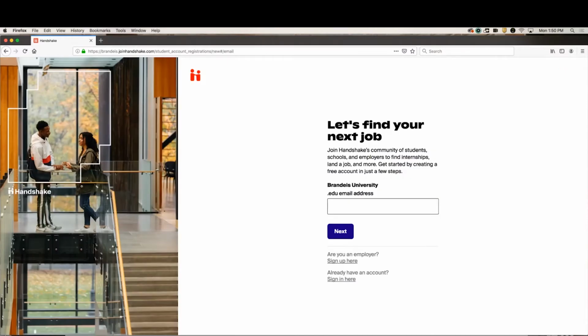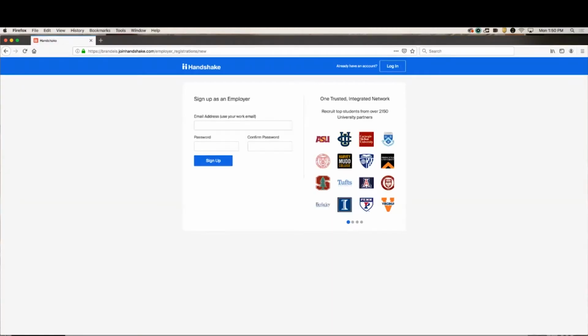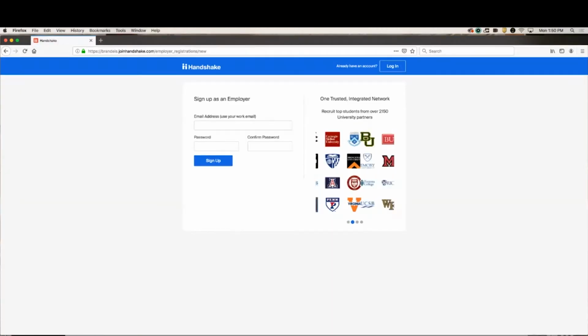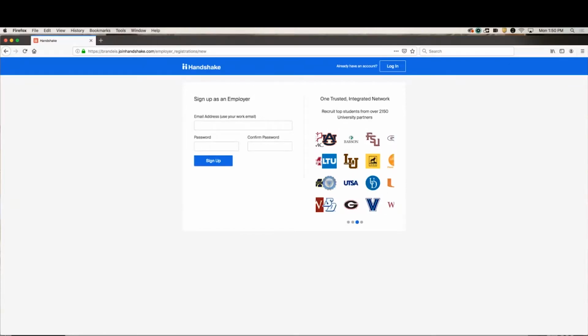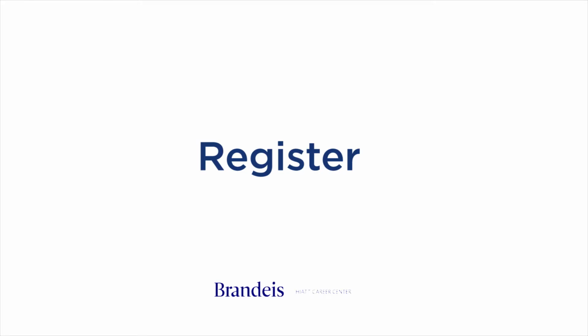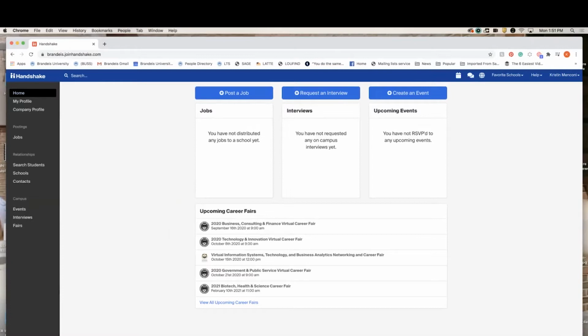From there, you'll access the account window. Be sure to select Are you an employer? Sign up here. This window will take you through all the stages to sign up as an employer. Please note that your account will need to be approved before you're able to access the Handshake system. After your account has been approved, you will have access to the Handshake dashboard.